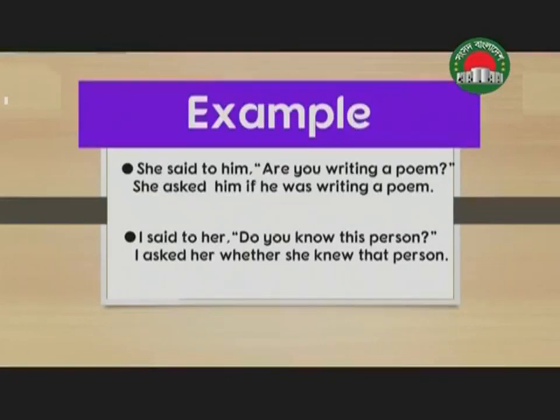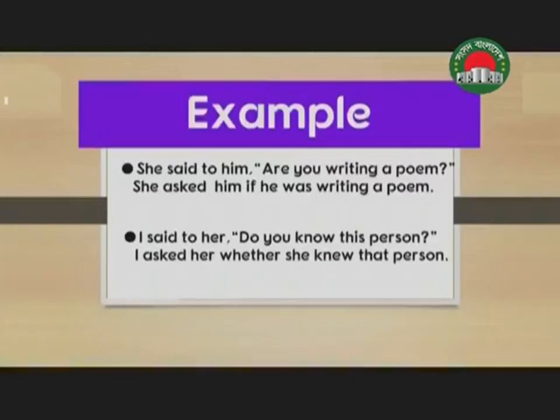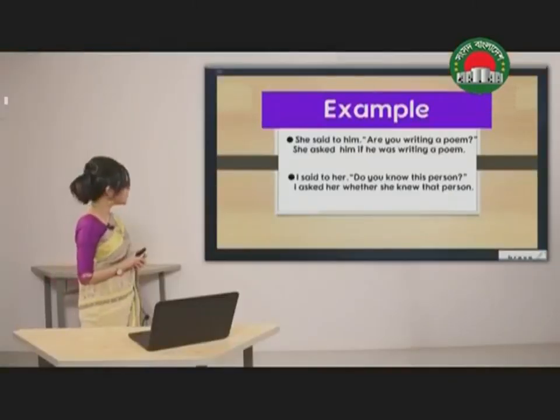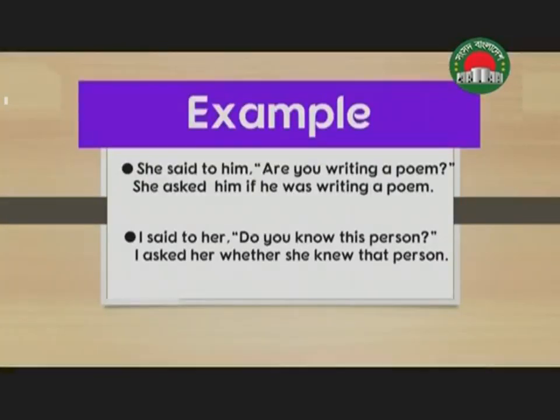Now here is an example of how we have changed direct speech to indirect speech in case of an interrogative sentence. For example, the first one. She said to him, are you writing a poem? Now the answer in indirect speech is, she asked him if he was writing a poem.